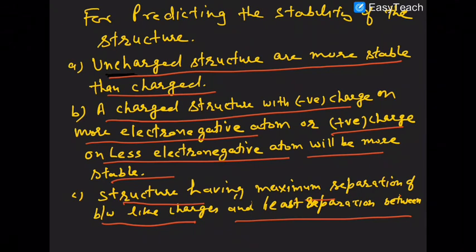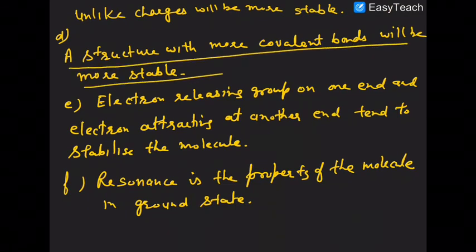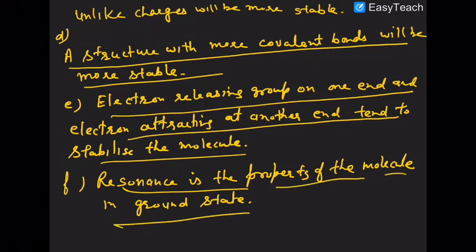I am repeating once more. If positive and negative charge are close together, that structure is more contributing. If positive and negative are far away, then it is less contributing. A structure with more number of covalent bonds is more stable. So the more the number of covalent bonds, the more is the stability. An electron releasing group on one end and an electron attracting group on the other end tend to stabilize the molecule. Resonance is the property of the molecule in its ground state.